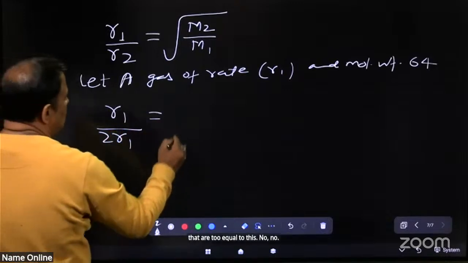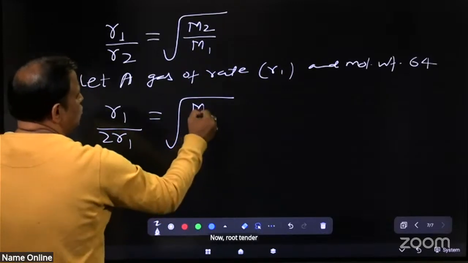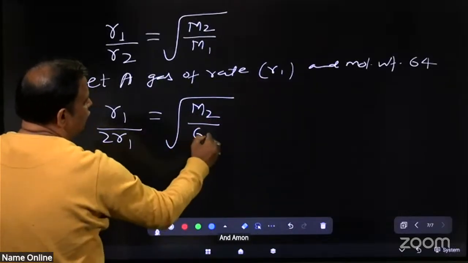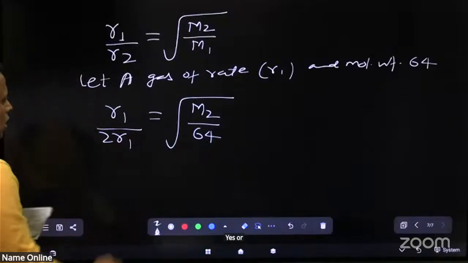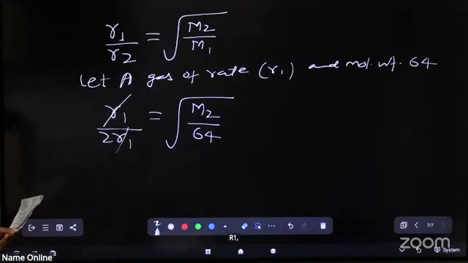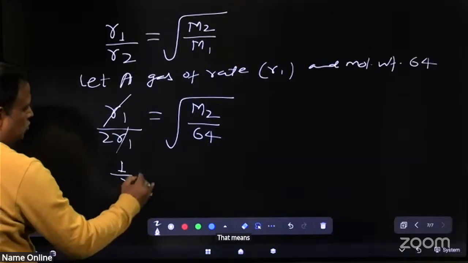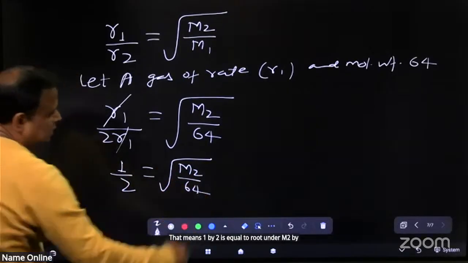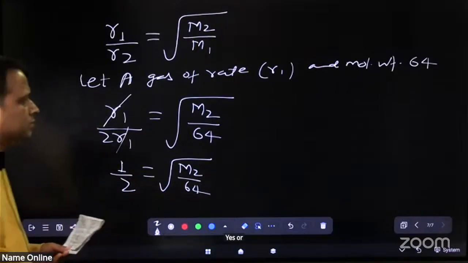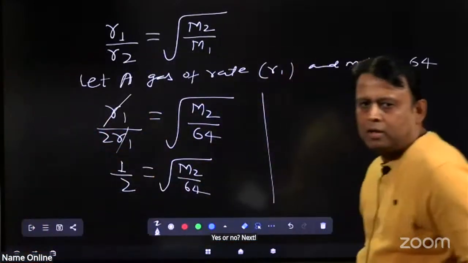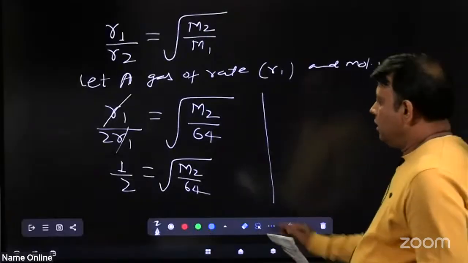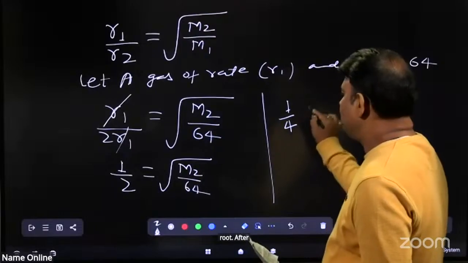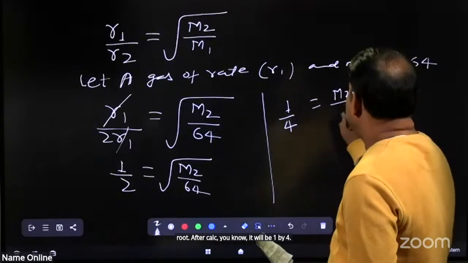Now, root under M2, and M1 is given as 64. R1 cancels. That means 1 by 2 is equal to root under M2 by 64. After squaring, it will be 1 by 4 equal to M2 by 64.